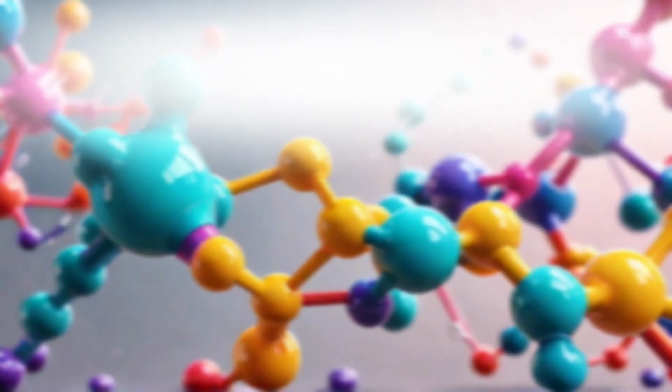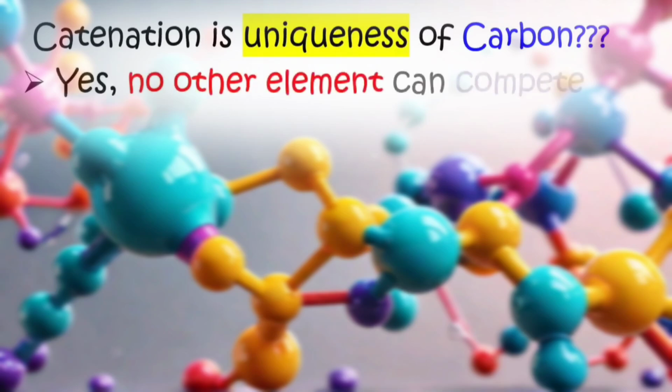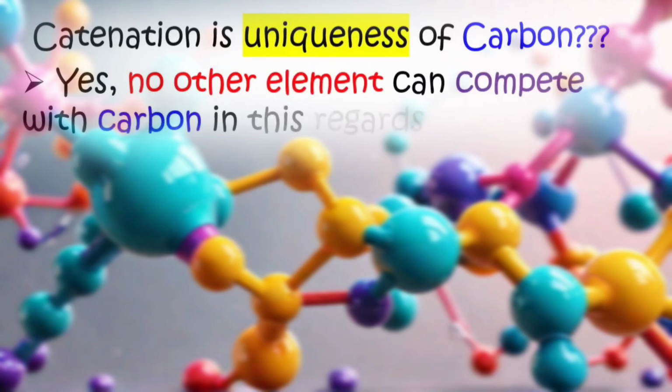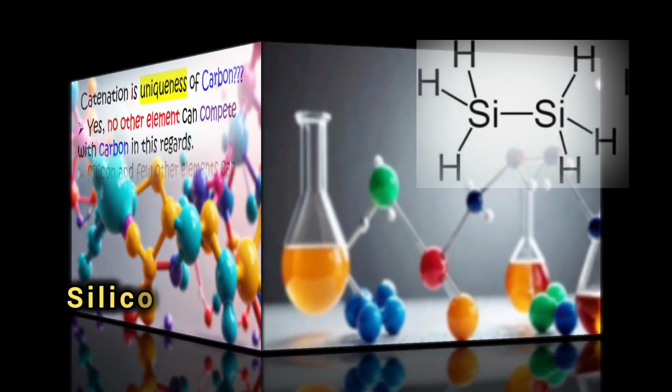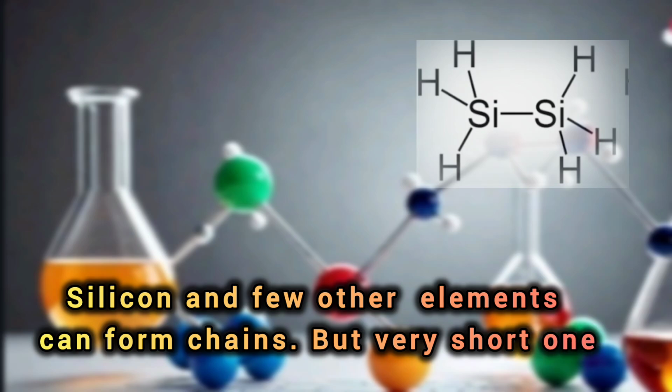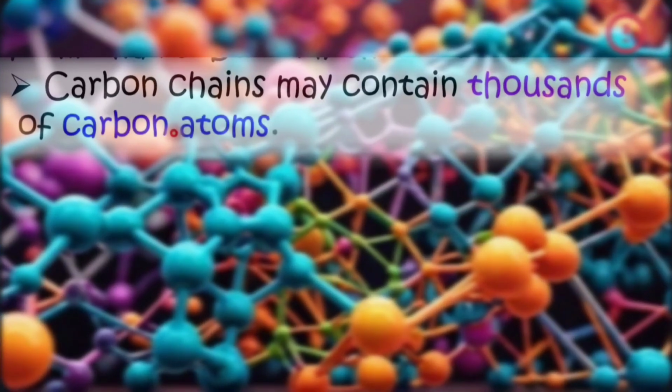It is interesting to ask whether this self-linkage property or catenation is a unique property of the carbon or it also exists in other elements. The answer is that no other element can compete with carbon in this regard, because carbon shows this self-linkage property up to 1000 of the carbon atoms. Silicon and few other elements can also show the property, but up to few atoms, and the chain they form are very short. In the case of the carbon, the 1000 of the carbon atom link together and form the chain.